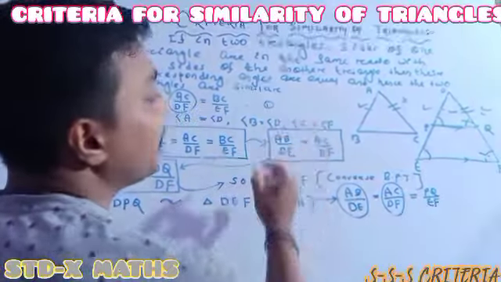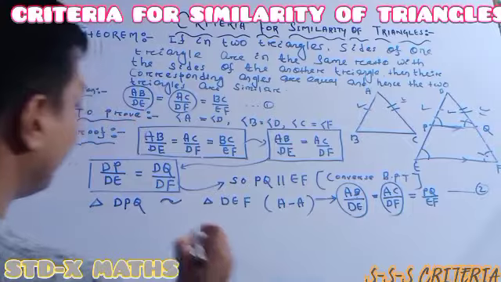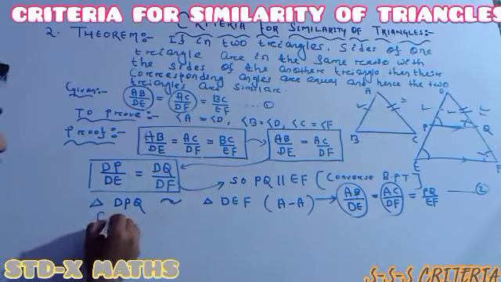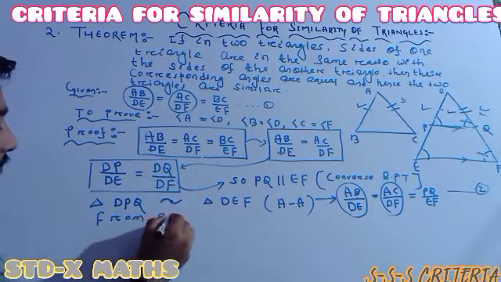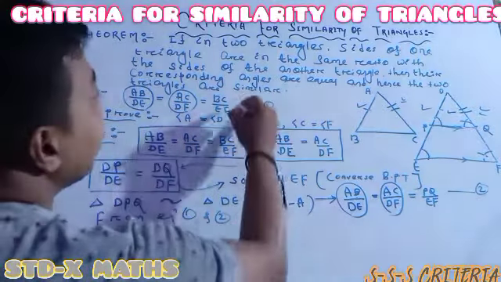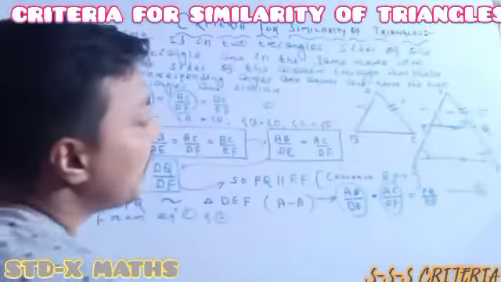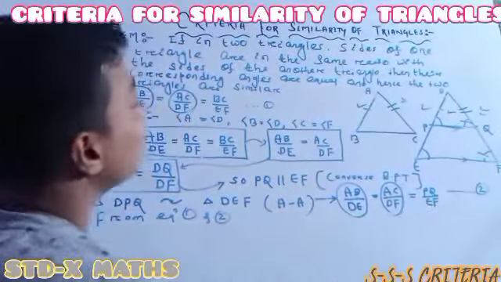PQ by EF, this is equation 2. Listen, from equations 1 and 2, suppose this one is 5, and this one 5 means 100%, this one is 5.